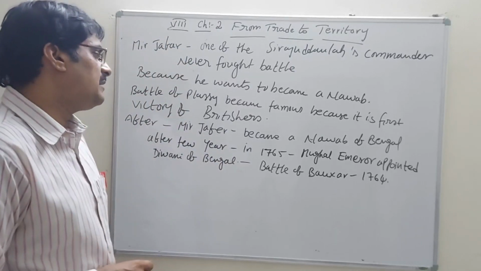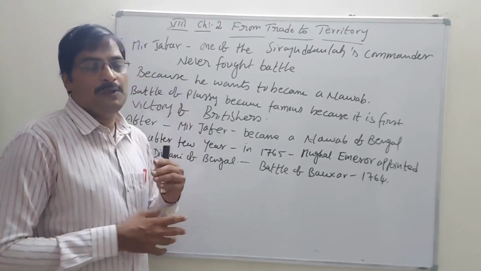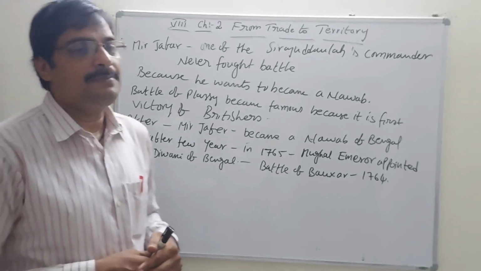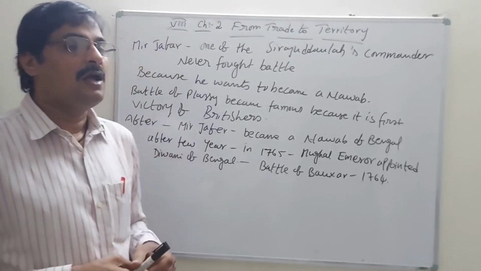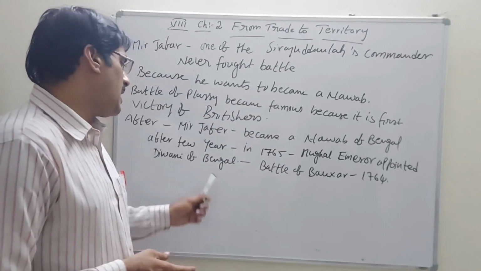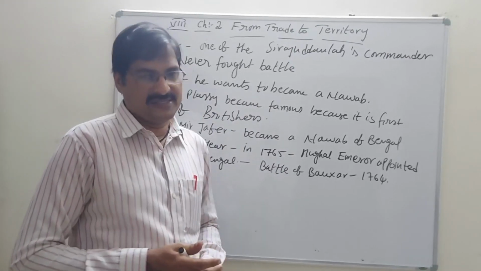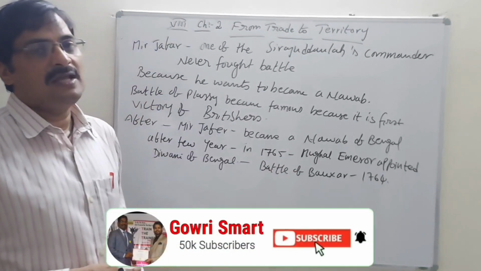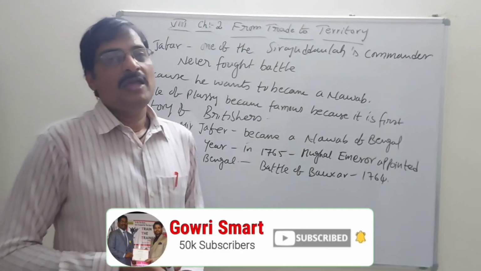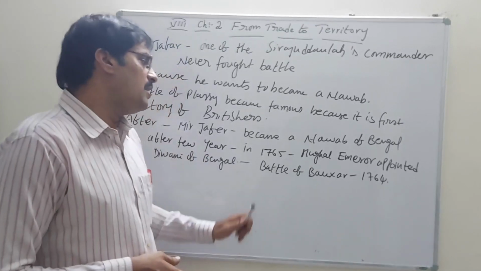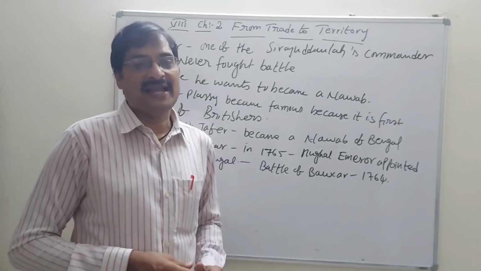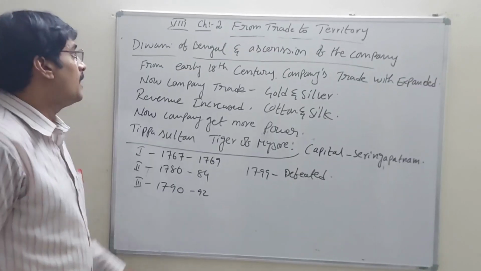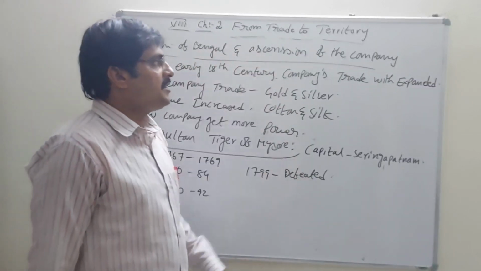1764. After that, after the new formation, within a few years, the Mughal emperors gave the chance to the East India Company, the Diwani of Bengal rights. The Diwani of Bengal rights were given by the Mughal emperor in 1765. According to 1765, they got those Diwani rights. The Diwani rights were in Bengal, leading to the acceleration of the company.